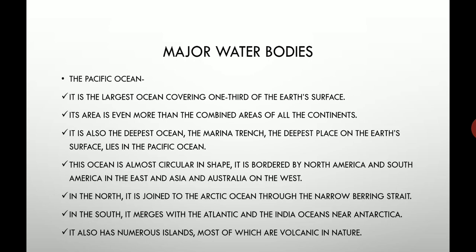It is also the deepest ocean, as the Mariana Trench, the deepest point on the Earth's surface, lies under the Pacific Ocean. This ocean is almost circular in shape, with North America and South America in the east, and Asia and Australia on the west. In the north, it is joined by the Arctic Ocean through the narrow Bering Strait, and in the south it merges with the Atlantic and Indian Ocean near Antarctica.